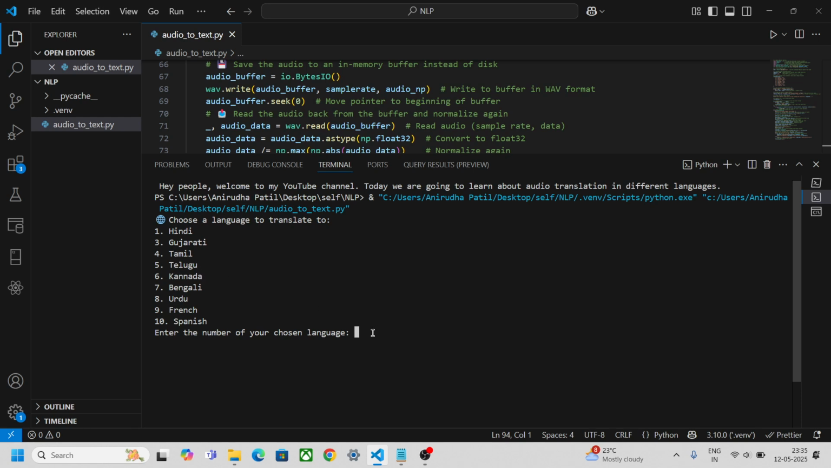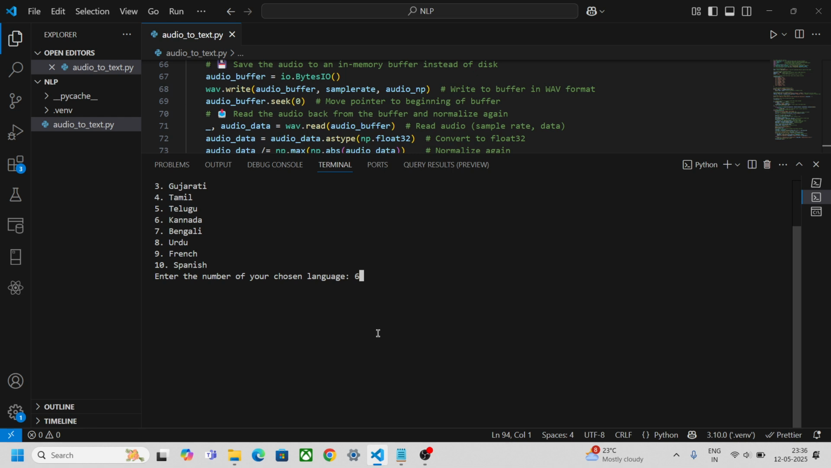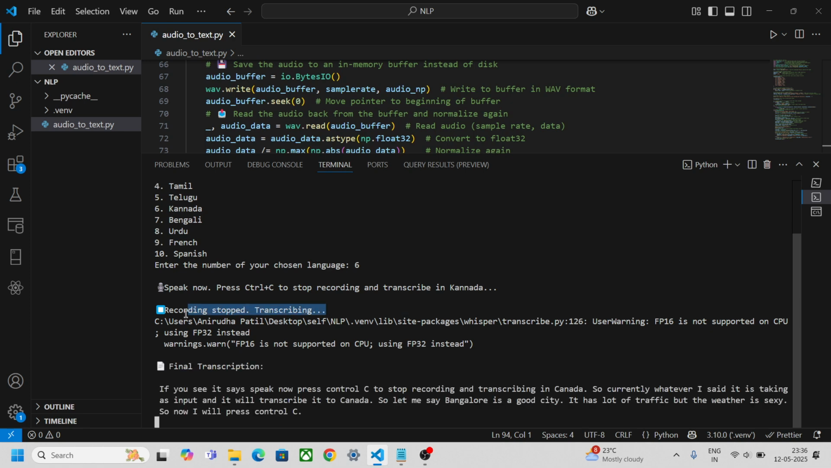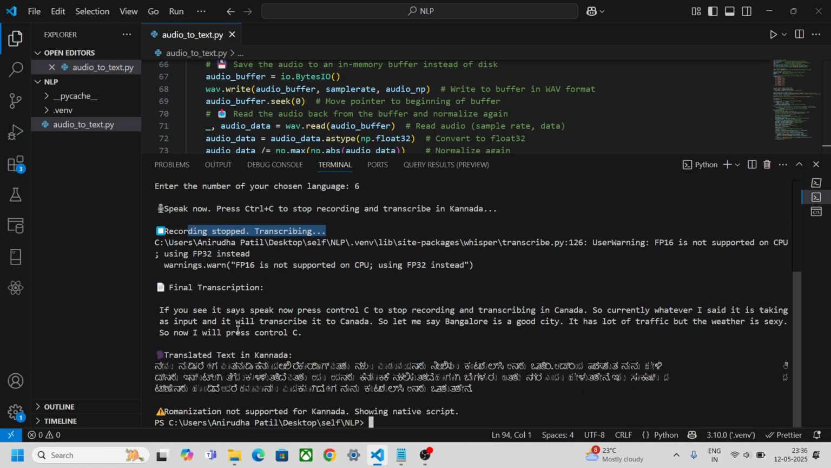It is the sixth number. Once I give 6 and hit enter, I need to speak. It says speak now, press Ctrl C to stop recording and transcribing in Kannada. Whatever I say, it takes as input and transcribes into Kannada. So let me say, Bangalore is a good city. It has a lot of traffic, but the weather is sexy. Now I'll press Ctrl C. It says recording stopped and transcribing.